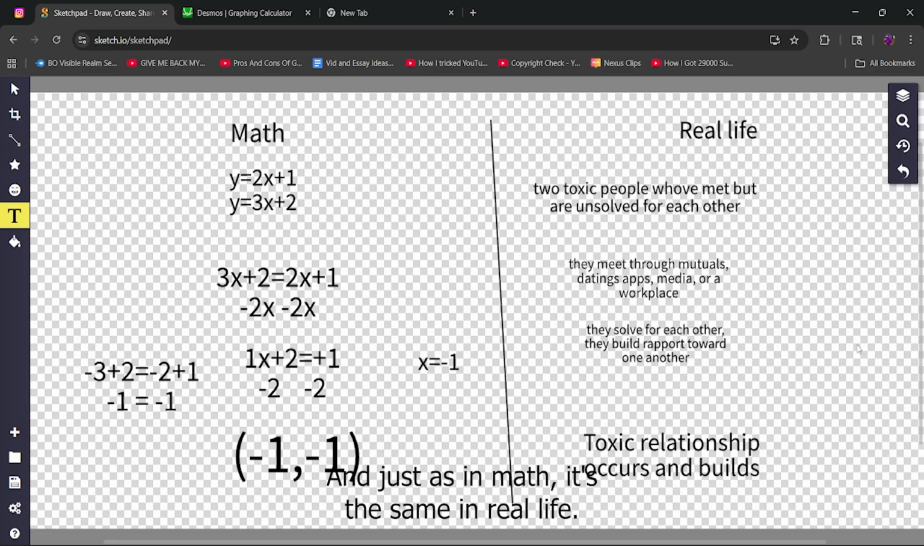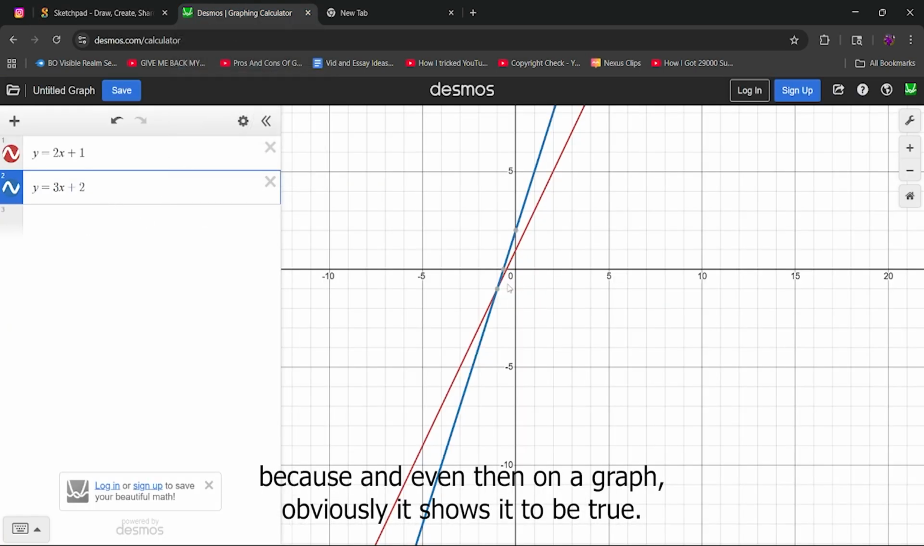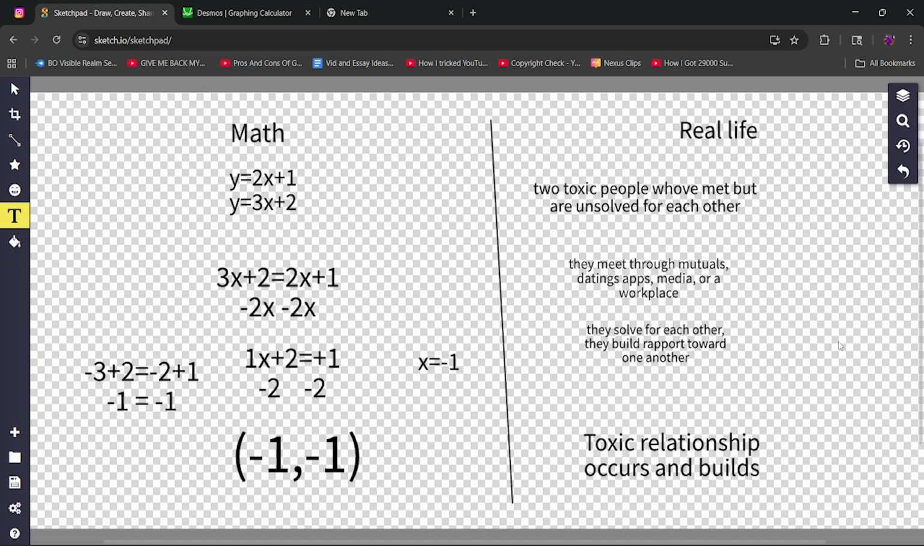And just as in math, it's the same in real life. Alright. It's one spontaneous thing that just came to my mind. I wanted to share this with you guys. And even then on a graph, obviously it shows it to be true. They meet at negative 1, 1. As you guys know, I believe that math is also ingrained into parts of real life too. Just as math explains the relationships in variables, it can also explain real life. It can also explain the fact that if you're toxic, you're gonna meet another variable who's toxic.